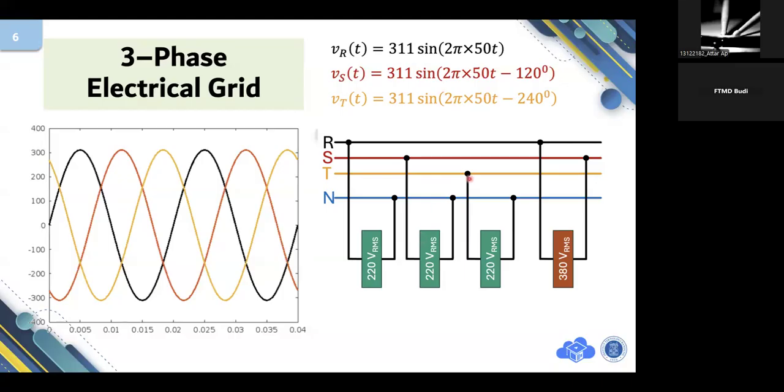And you will have the same if you apply a voltmeter from T to neutral, T to N. The RMS will be 220 as well. Unlike any others, if you measure R to S using a voltmeter, you will have 380 volt RMS.